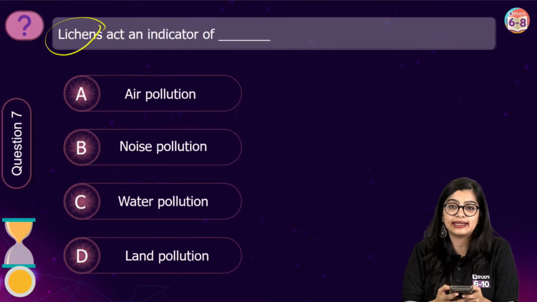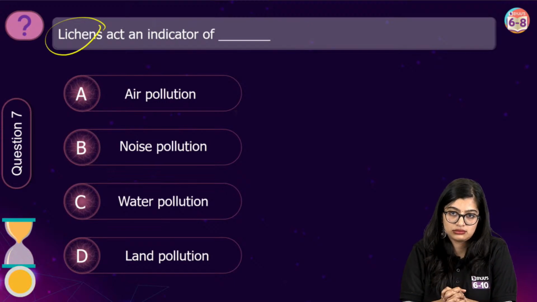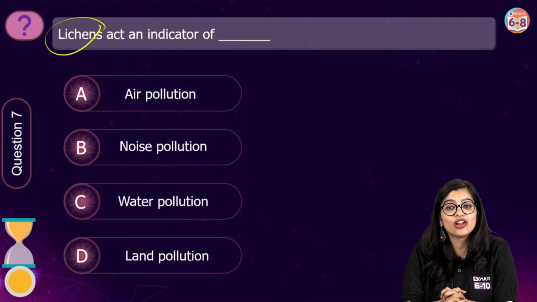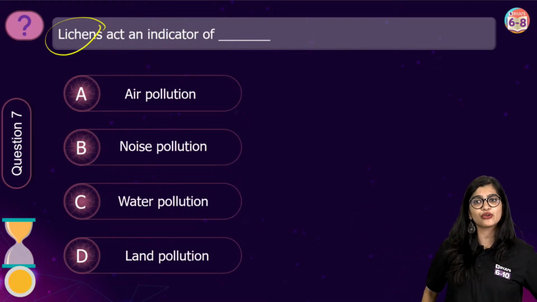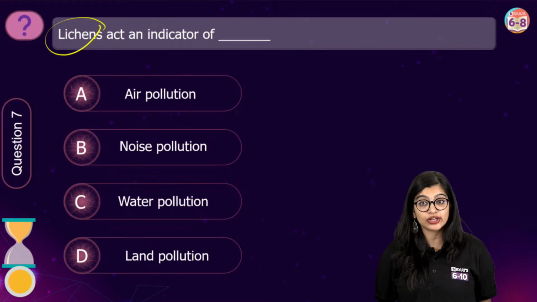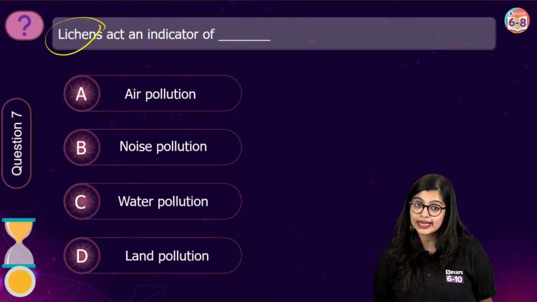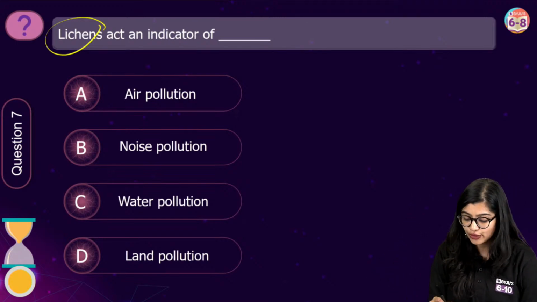Where do you find lichens? This is not out of syllabus, I'm telling you. If you say everything is out of syllabus, what's going to happen? What is lichens? See, all of this is very, very important for all of you. Olympiad, Anthe, I'm sure many of you here are Olympiad enthusiasts, right? If you want to crack Olympiad, you need to have an understanding, right?